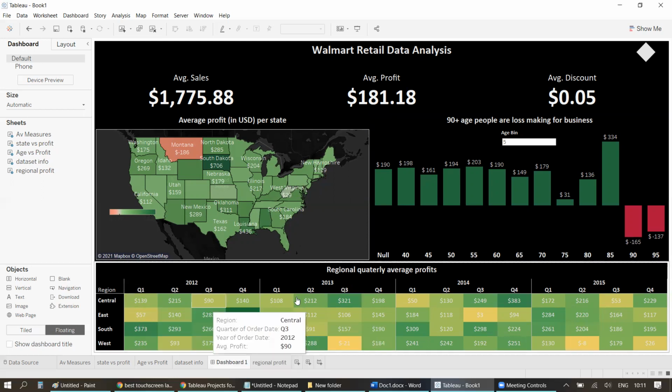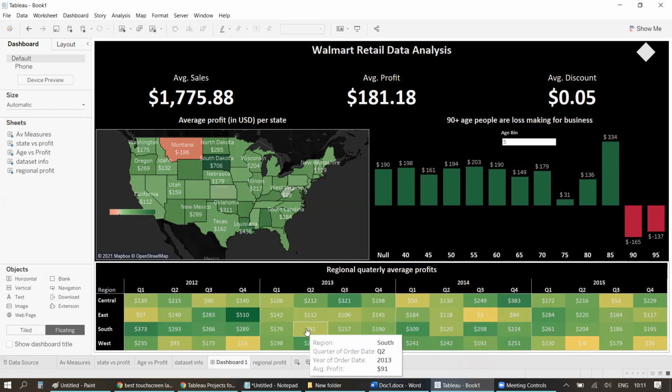You can see there have been lots of ups and downs in different regions by quarter, right? It's not consistent. So you can also think about why there have been so many ups and downs. So these will basically be your action items, which you can work on further. So that's all for this particular video.